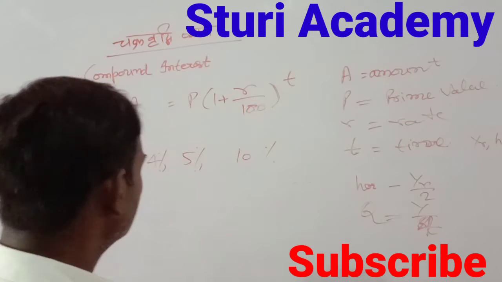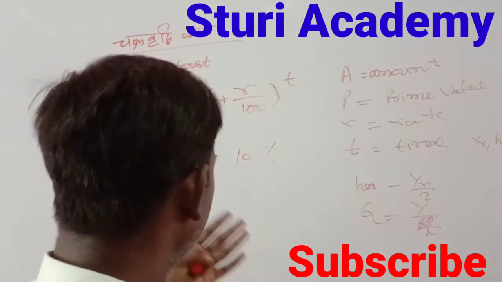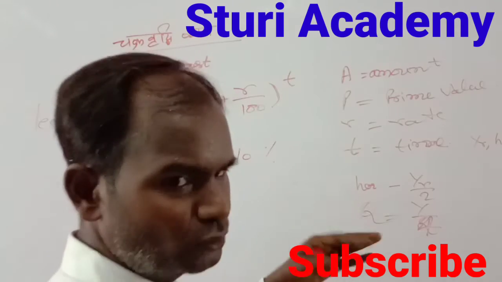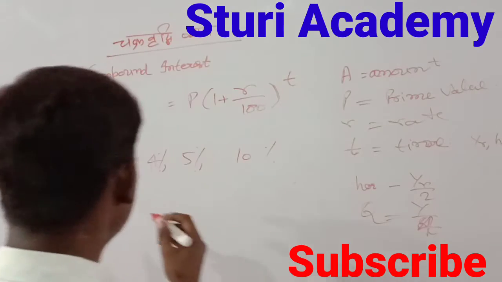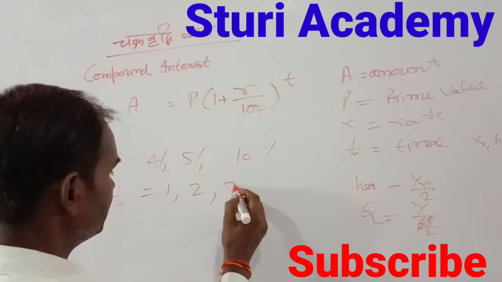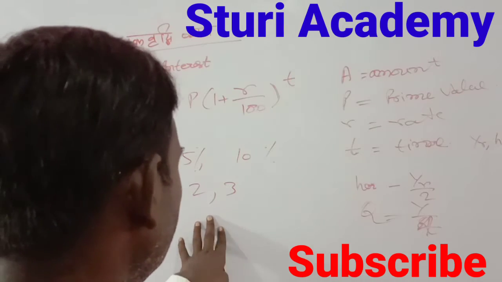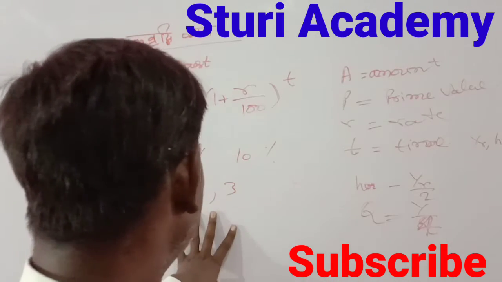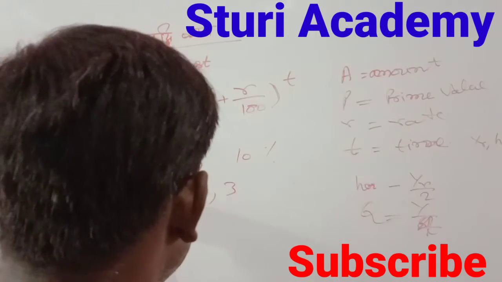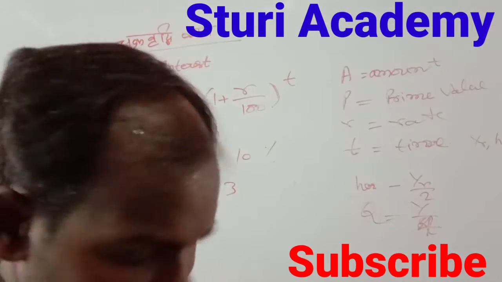In practice, these three rates mostly come in every exam or other competitive exams. Time is either 1 year or 2 years or 3 years, but rarely do competitive or academic exams ask about more than 3 years. So practice at least these three, and calculate from here, then you get the answer.